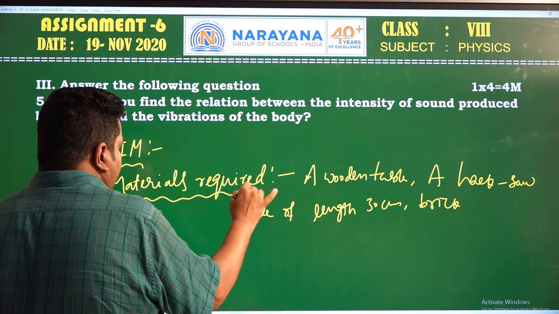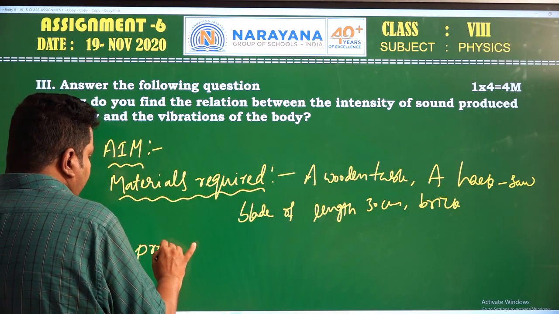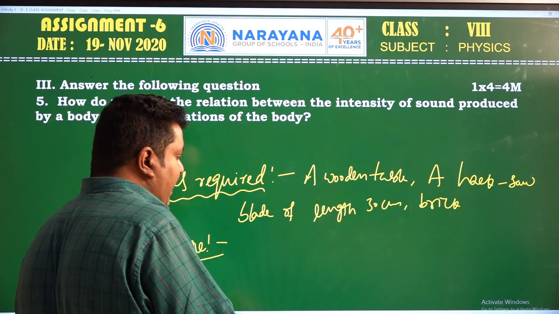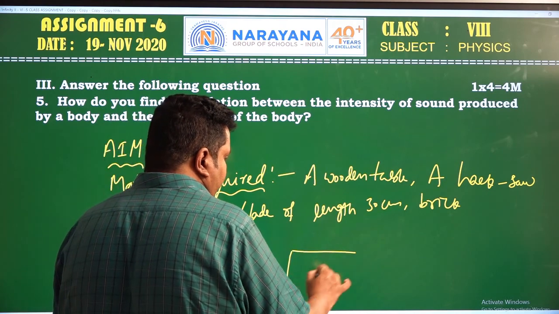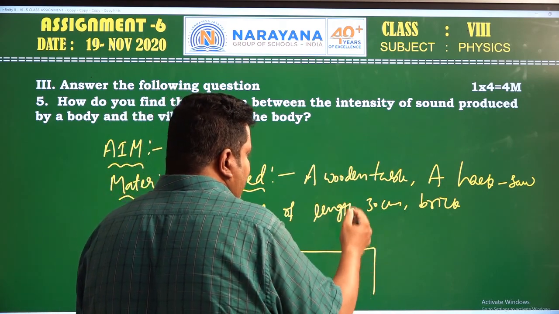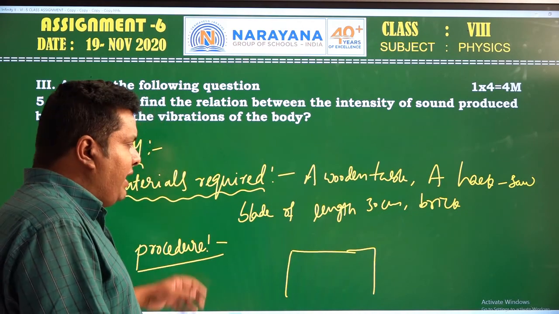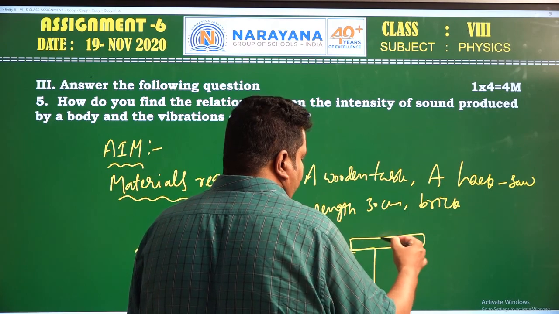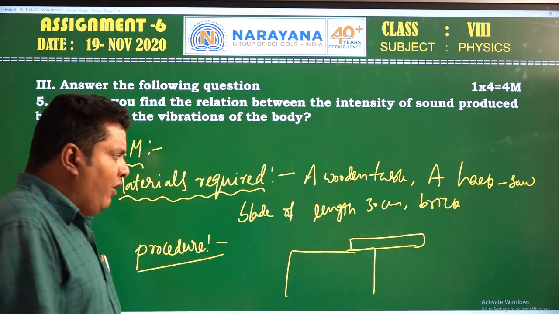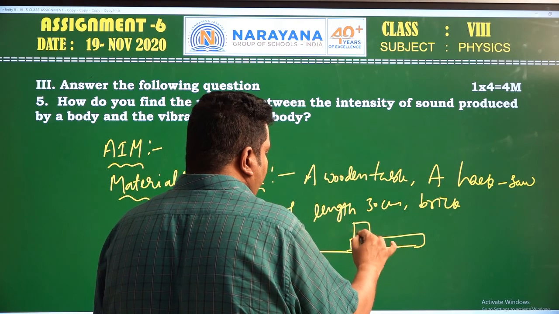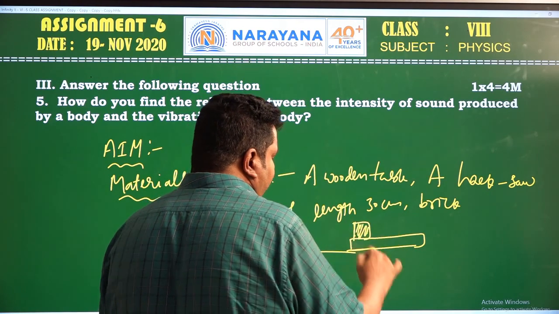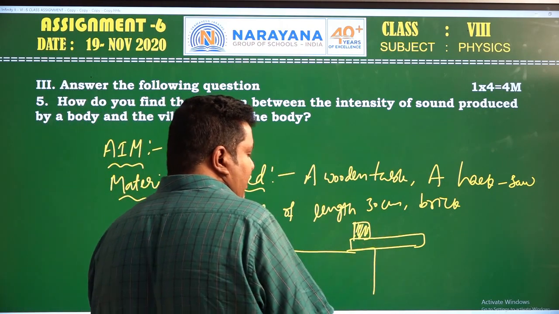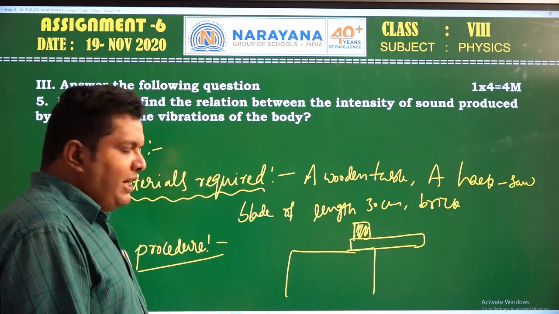The last one is the procedure. The procedure needs a diagram. Let us see the diagram. Take a table. Now place a 30 centimeter hacksaw blade with 10 centimeters on the table and the remaining 20 centimeters over the edge. Place a brick on the hacksaw blade without any movement of the blade, so 20 centimeters is outside and 10 centimeters is inside the table.